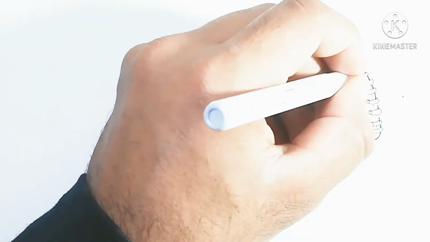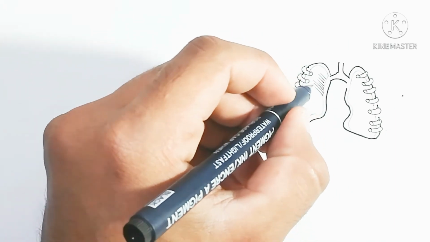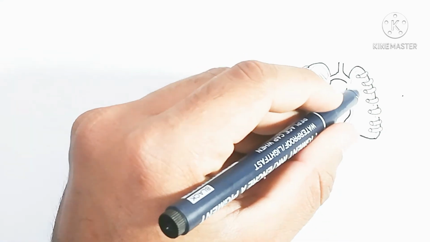Here I am drawing the lungs, which are within a rib cage, and the intercostal muscle is attached.